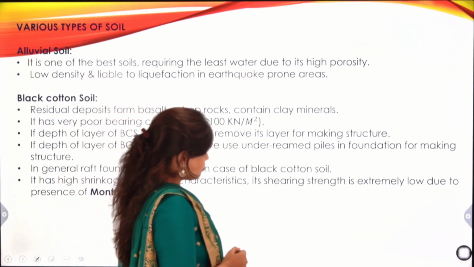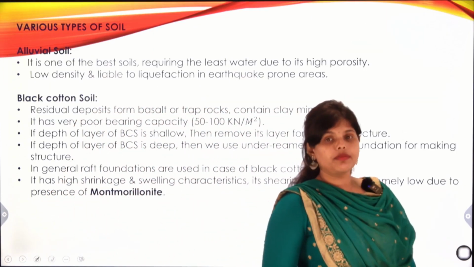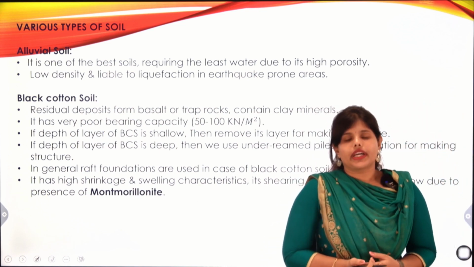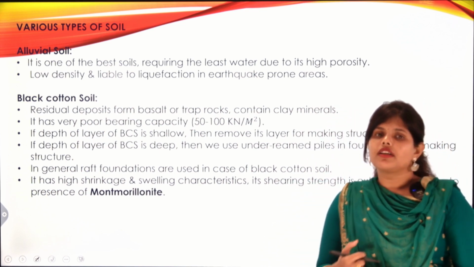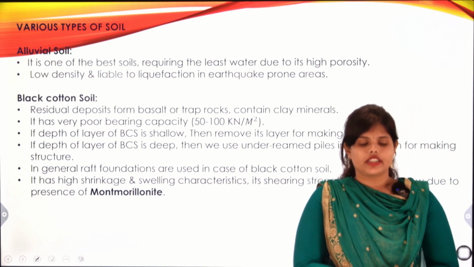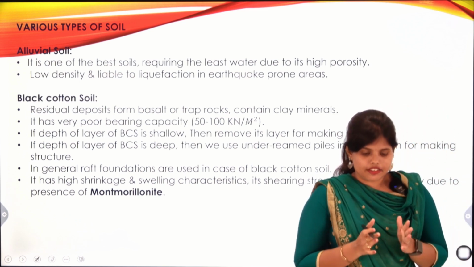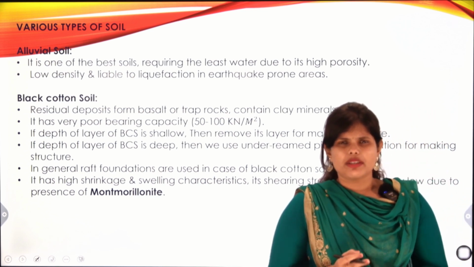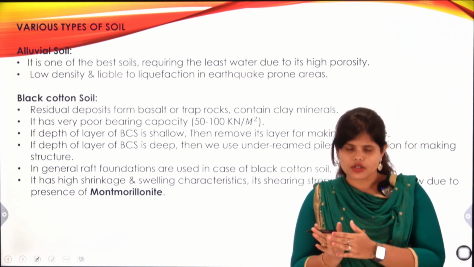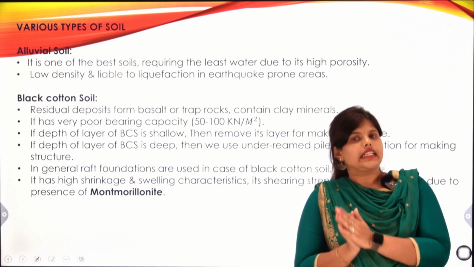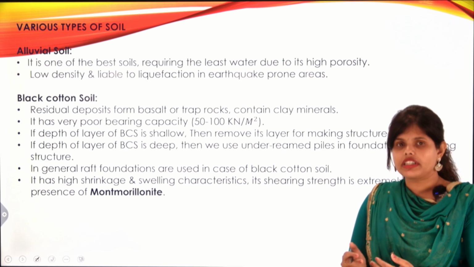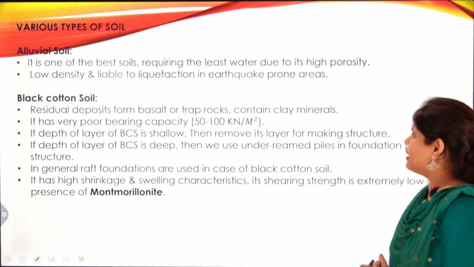Next, what are the various types of soil? First we will understand alluvial soil. Alluvial soil is generally formed near a river side, or any place where water is stored.